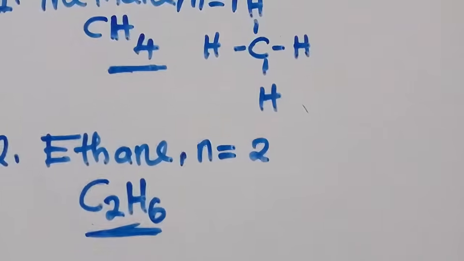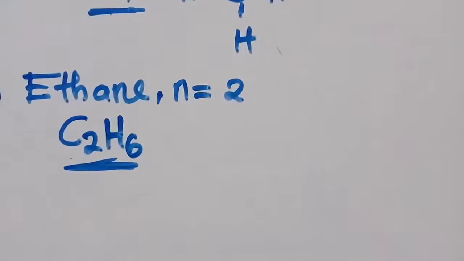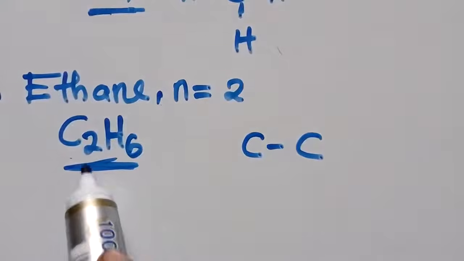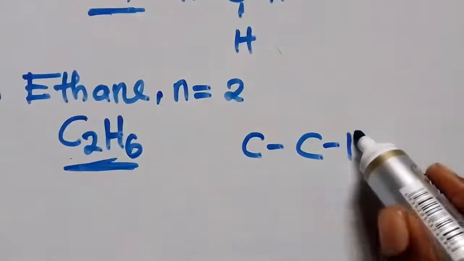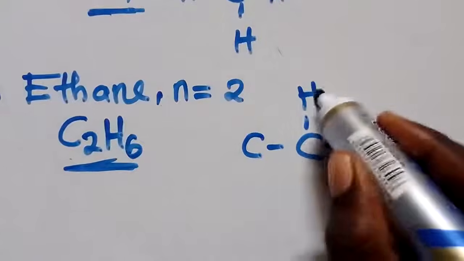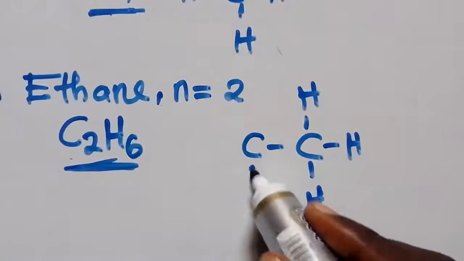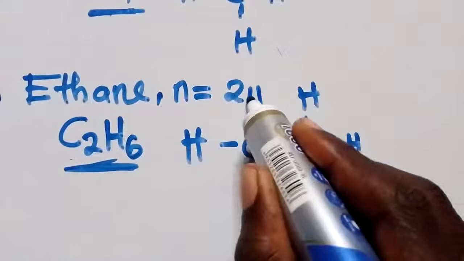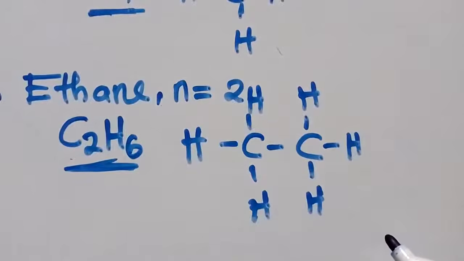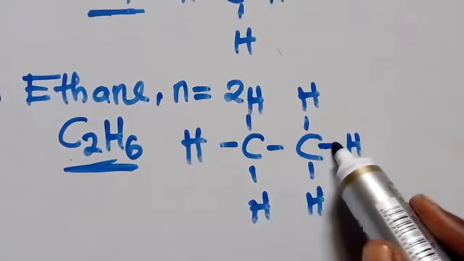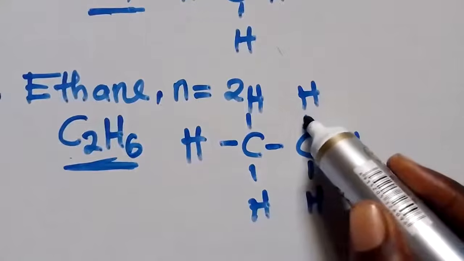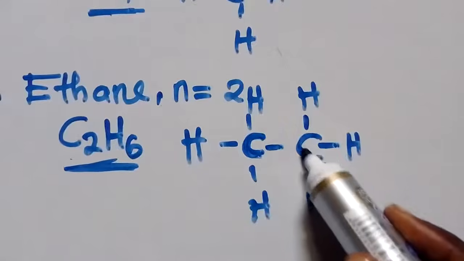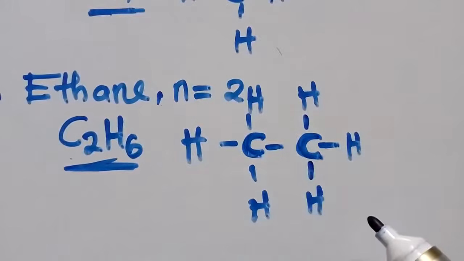Then what's the structural formula? How is the structural formula going to be? The structural formula, how many C's? 2 carbons. So another carbon this side, another carbon this side, like this. Carbon should be surrounded by 4 bonds. Have you seen these 4 bonds? If you check, this carbon is surrounded by 4 bonds. This carbon is surrounded by 4 bonds.